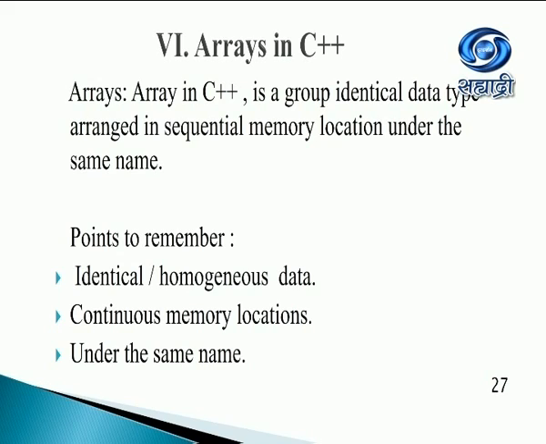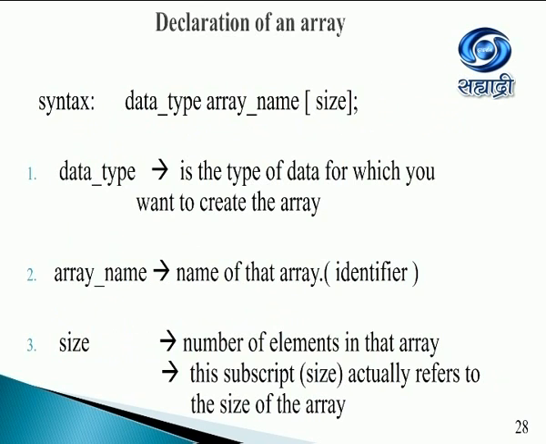If it is a float array, then it will be a group of floats and so on. Then the next important thing is it will be in a continuous memory location and they will share the same name. What will be different will be the index of each variable. So syntax is something like this.